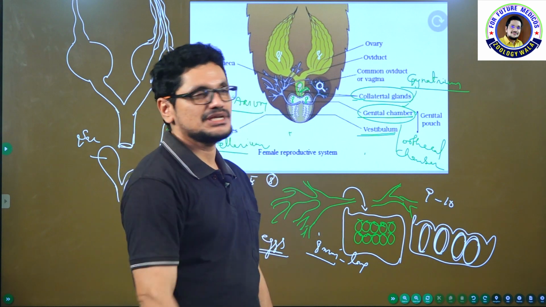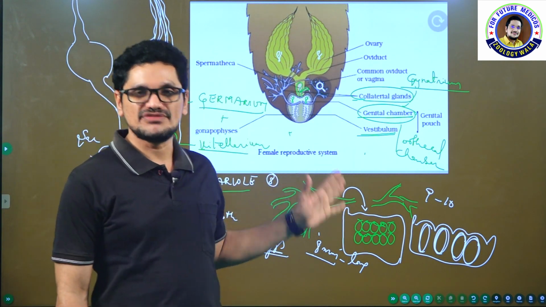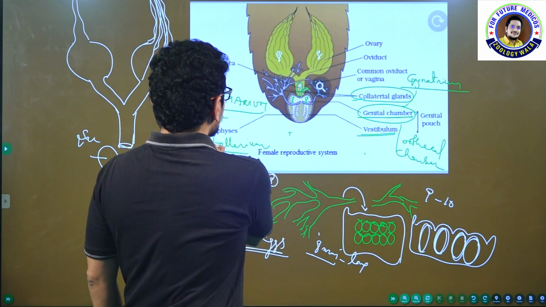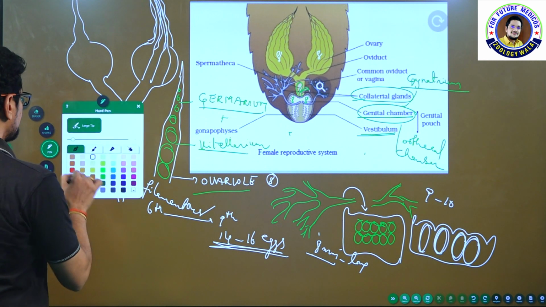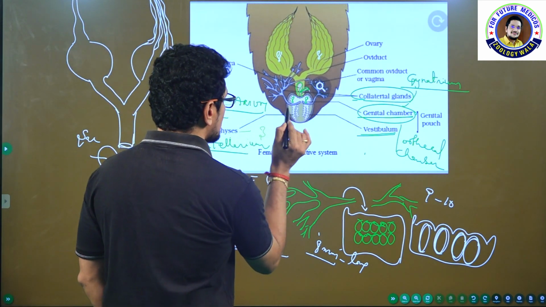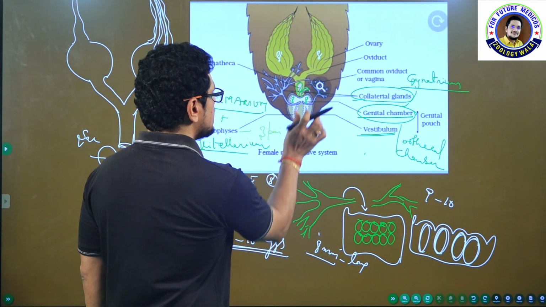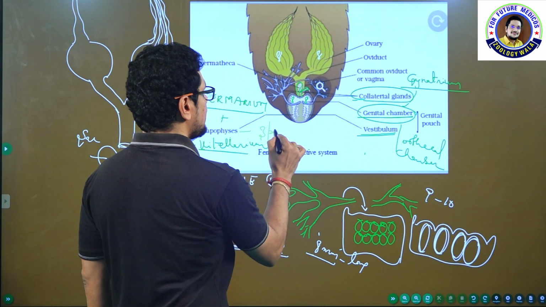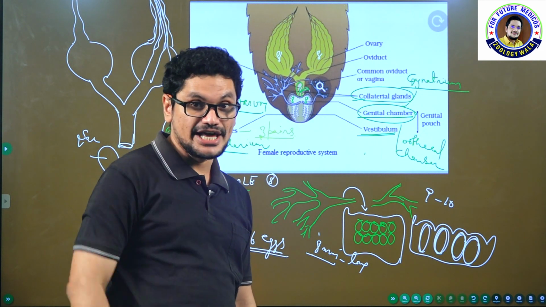My dear friends, please listen carefully. Just now I explained the male reproductive system and female reproductive system, and the important structures, gonapophyses. How many gonapophyses are present in the female cockroach? 3 on one side, 3 on the other side. It means 3 pairs of gonapophyses are present. They are present in the 8th and 9th segments, already explained.